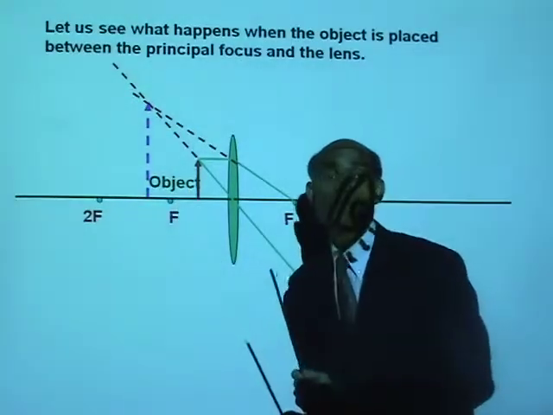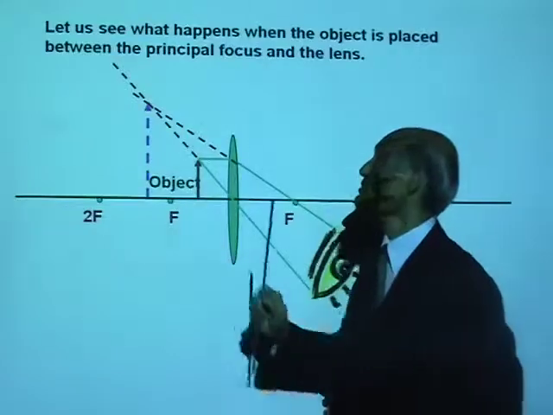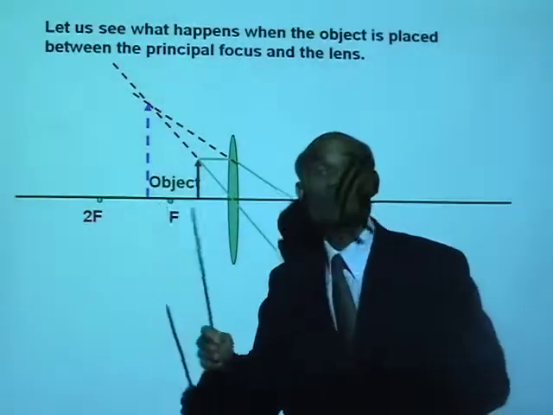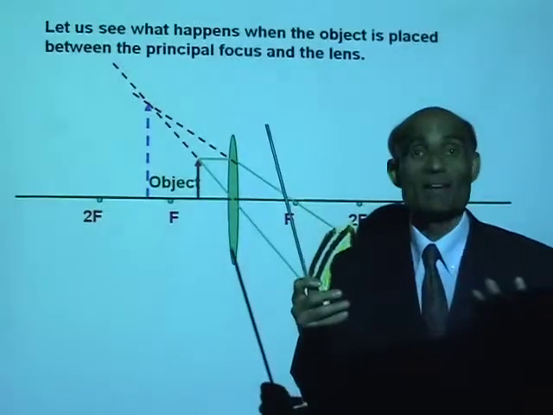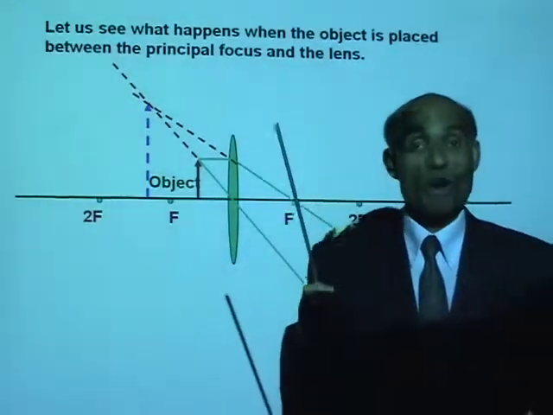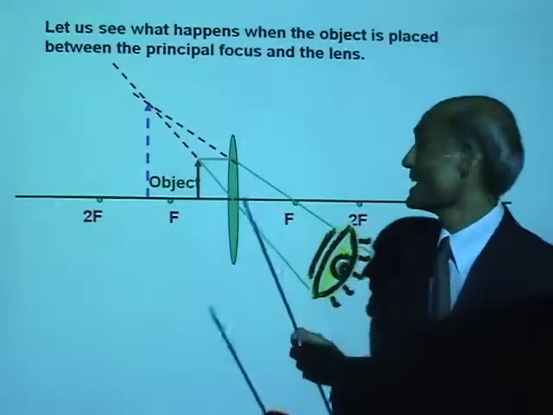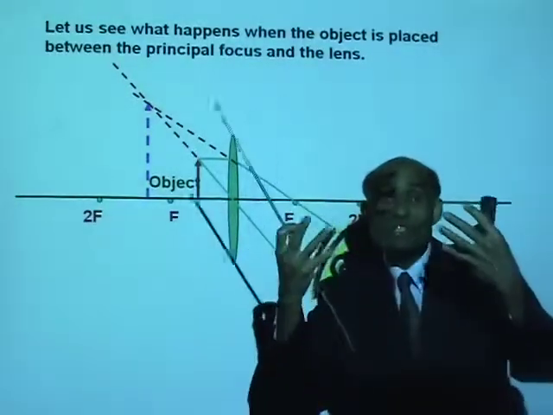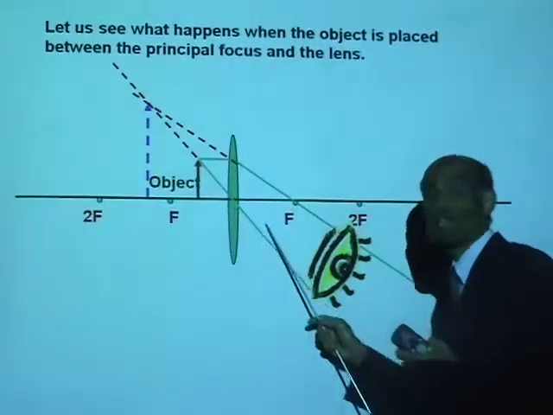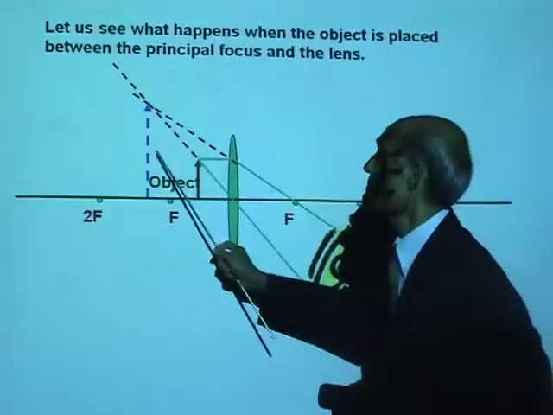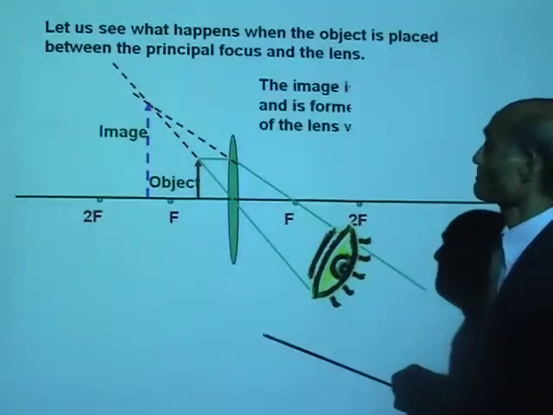Now look at the way I used broken lines to represent the image. Why? This image is virtual. Why? Because it is not formed by the actual intersection of the light rays. It is formed by the illusion of the rectilinear propagation of light. So we have a magnified image.